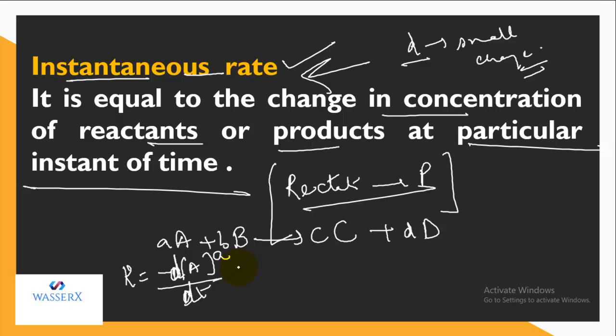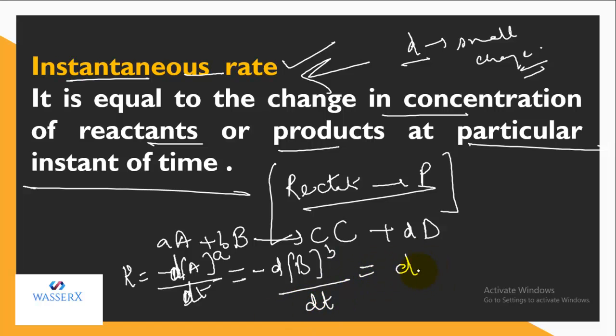So the difference between the average rate and the instantaneous expression is only that the delta is replaced by d in case of instantaneous. So it comes out to be minus d[B] moles, and this is small change in time.